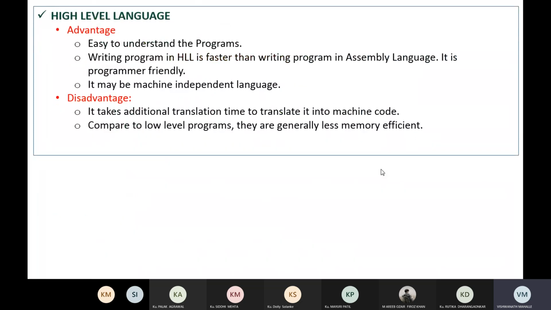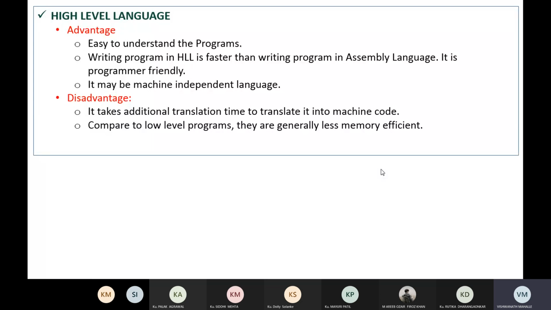Now high level languages. The advantage is that the program is easy to understand. It is just like the English language, so it is very easy to understand. The second advantage is that writing a program in a high level language is faster than in assembly language. It is programmer friendly. A high level language may be machine dependent or machine independent: some languages are machine independent and some are machine dependent.